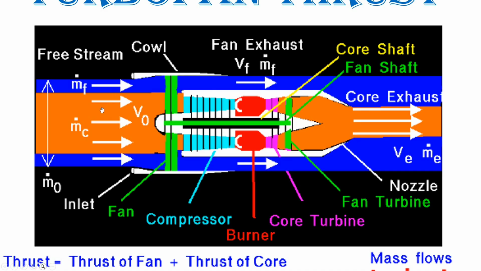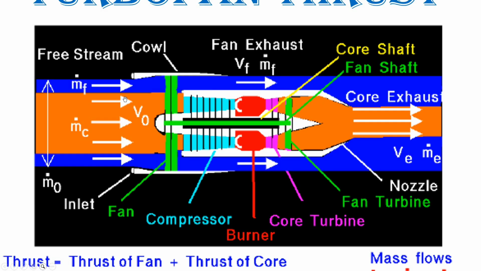The operation of a turbofan begins with incoming air being captured by the engine inlet. A portion of this air passes through the fan and continues into the core compressor, and then the combustion chamber, where it is mixed with fuel and burned. This hot exhaust passes through the core and fan turbines and then exits the nozzle, much like a conventional turbojet. This portion of the airflow is called the core airflow and is denoted as mass flow of the core.